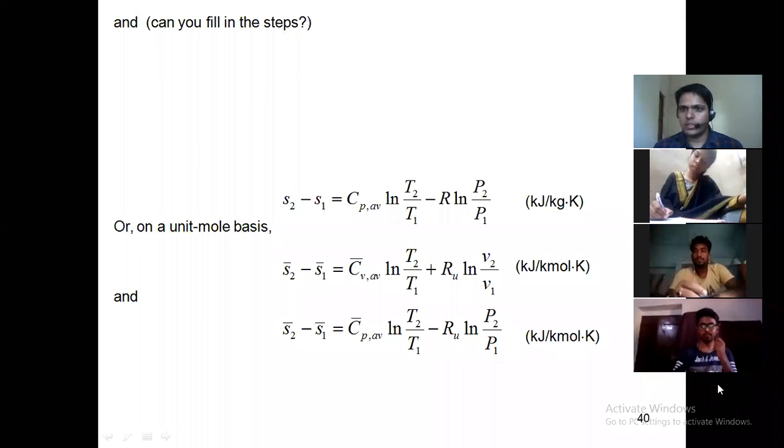Any doubt? Okay. So you will get this equation by integrating the second TdS equation, that is TdS is equal to dH minus VdP. So by integrating that equation, you can get this form also.